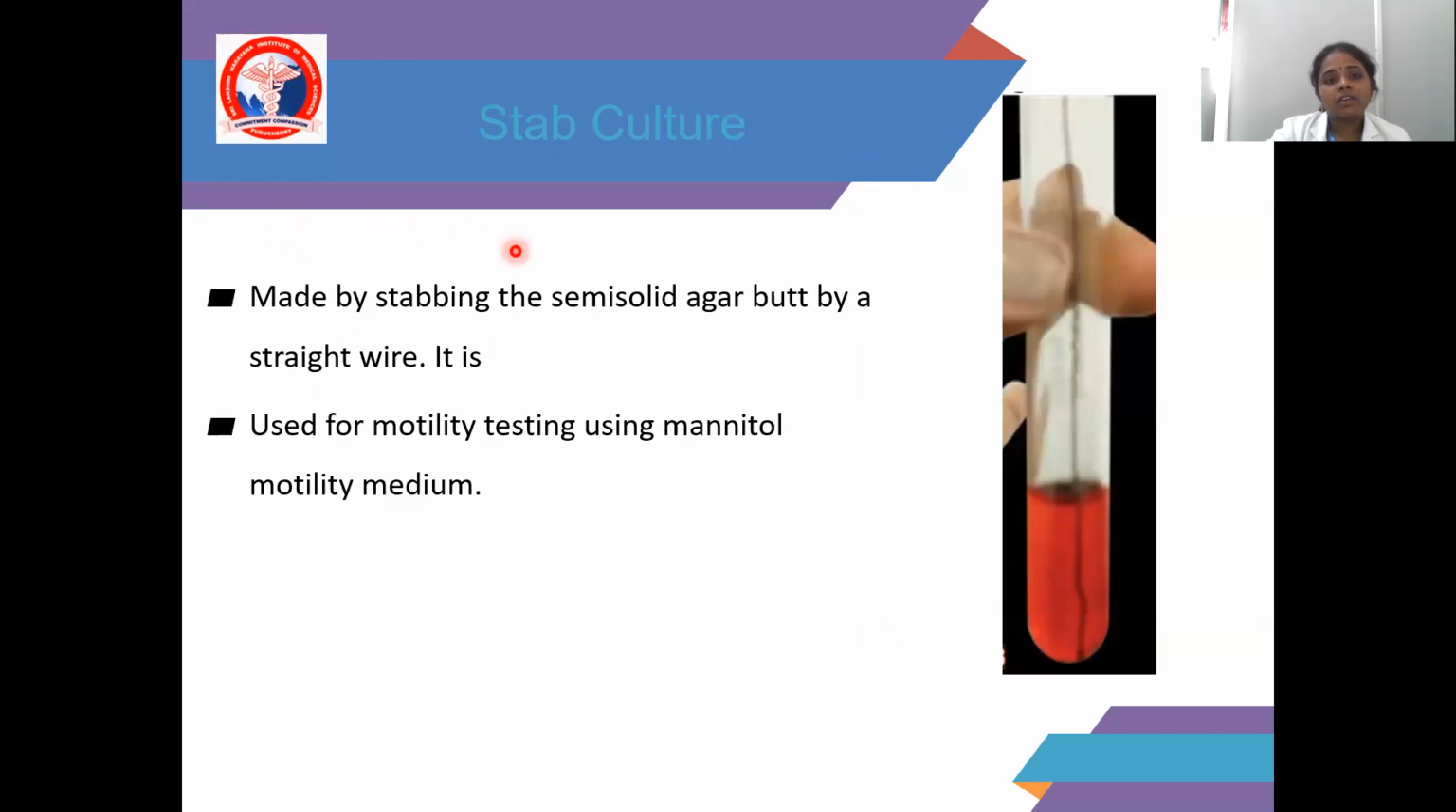And the stab method is also mainly done in biochemical tests, for example mannitol motility medium. It is made by stabbing the semi-solid agar butt with a straight wire. This is also done with the help of a straight loop. We are stabbing straight down into the semi-solid agar butt. It is mainly used for the motility test using mannitol motility medium.